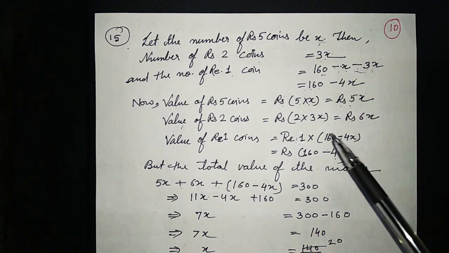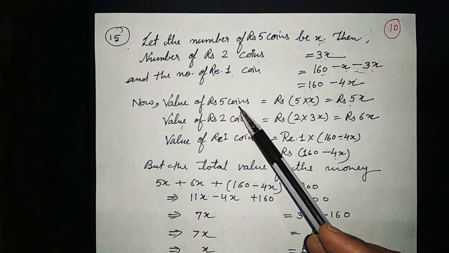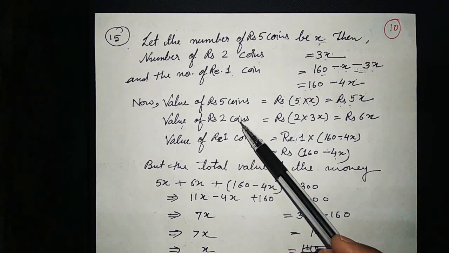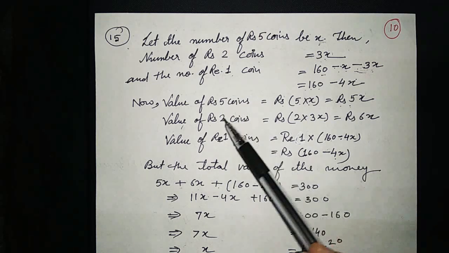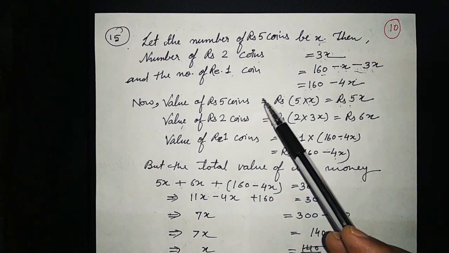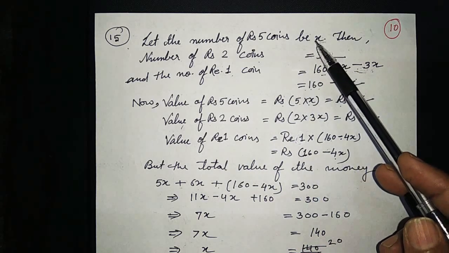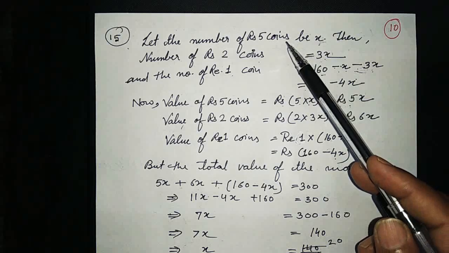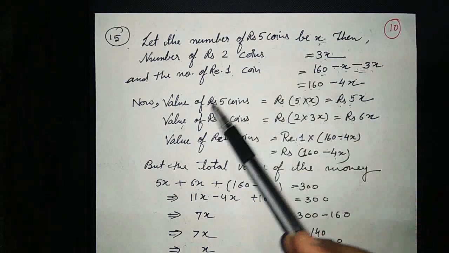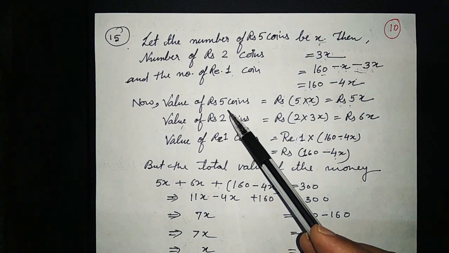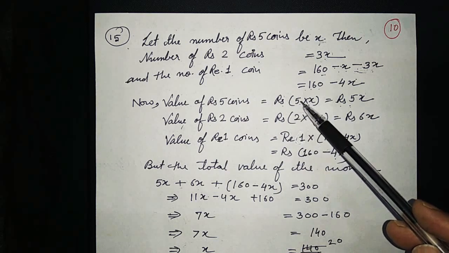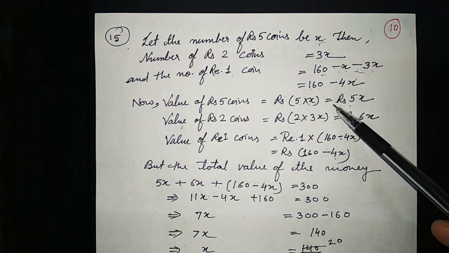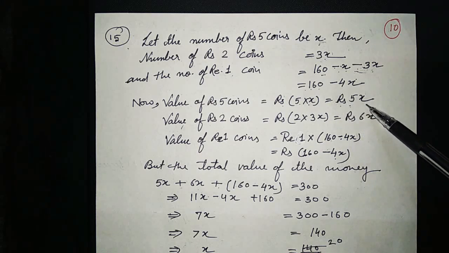Now we will find the value of rupees 5 coins, rupees 2 coins and rupee 1 coins. Here you have seen that we have x coins of rupees 5. So for the value of rupees 5 coins, we will multiply rupees 5 by x. Our answer will be rupees 5x.